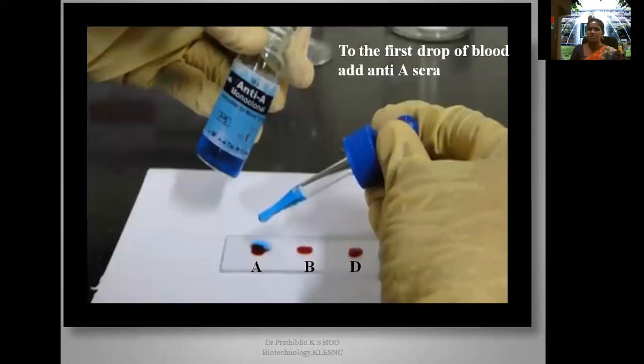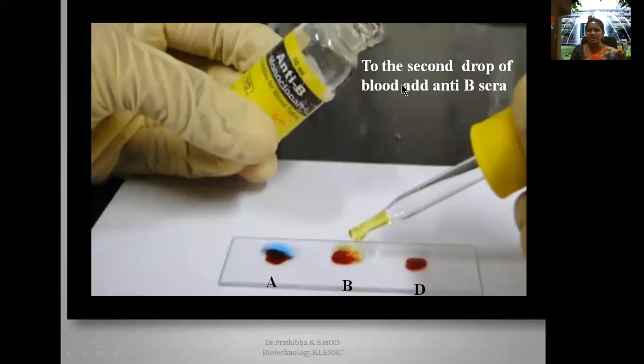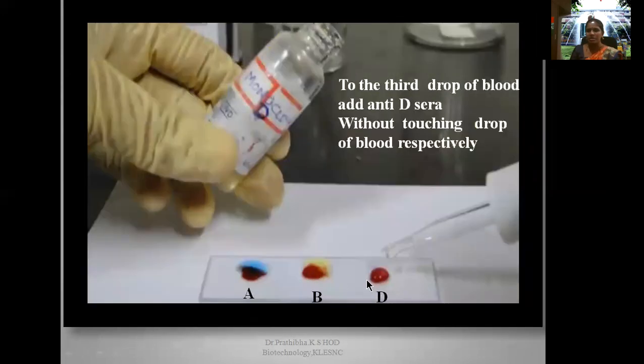Then the procedure goes here. To the first drop of the blood, you need to add anti-A sera or anti-A monoclonal anti-sera here. Okay, and these are colored monoclonal antibodies. To the second circle B, you need to add the anti-B monoclonal antibody or anti-B sera. Okay, for the third circle you need to add anti-D sera. Okay, and you need to close this particular lid. Without touching the drop of the blood, you need to add all the anti-sera: A, anti-B, and anti-D sera.